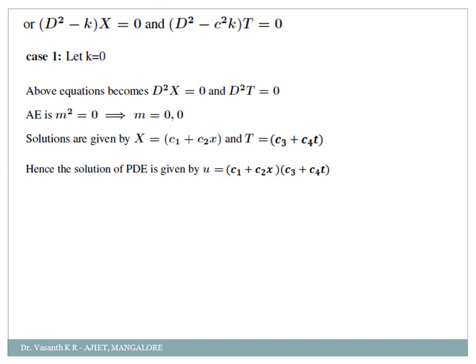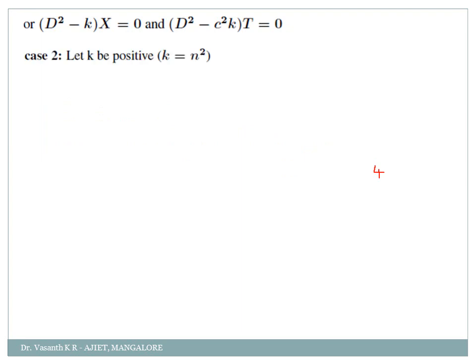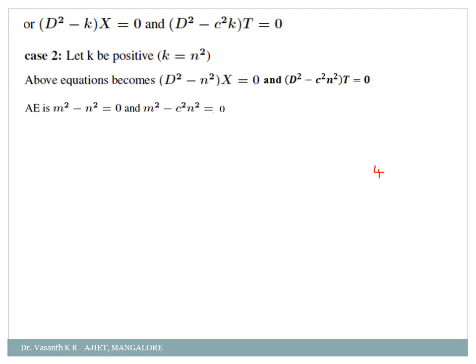When k is 0, what will be my next case? Next case is when k is a positive term, when k is equal to 1, 2, 3, whatever it is. I will just take some positive constant. Okay, case 2, let k be some positive term. I am taking k is equal to n square, some positive term. That n square may be anything, 2, 3, 4, 5, 6, 7, whatever it is. So I will just substitute it. The above equations will become d square minus, in the place of k, n square x is equal to 0, and here d square minus c square n square into t is equal to 0.